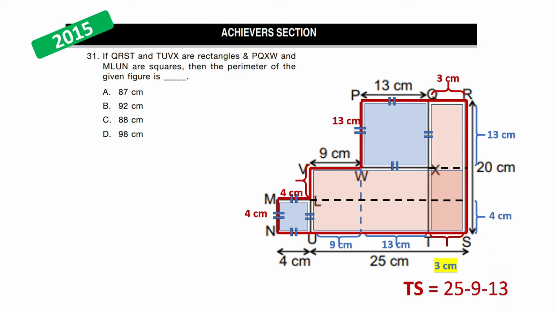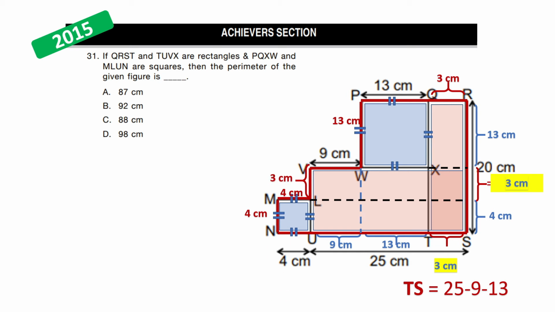Now the only missing block here would be equal to the whole length, which is 20 cm, minus the other two portions, which are 13 and 4. When we solve this, we get this smaller portion to be 3 cm. Hence our VL is also 3 cm.